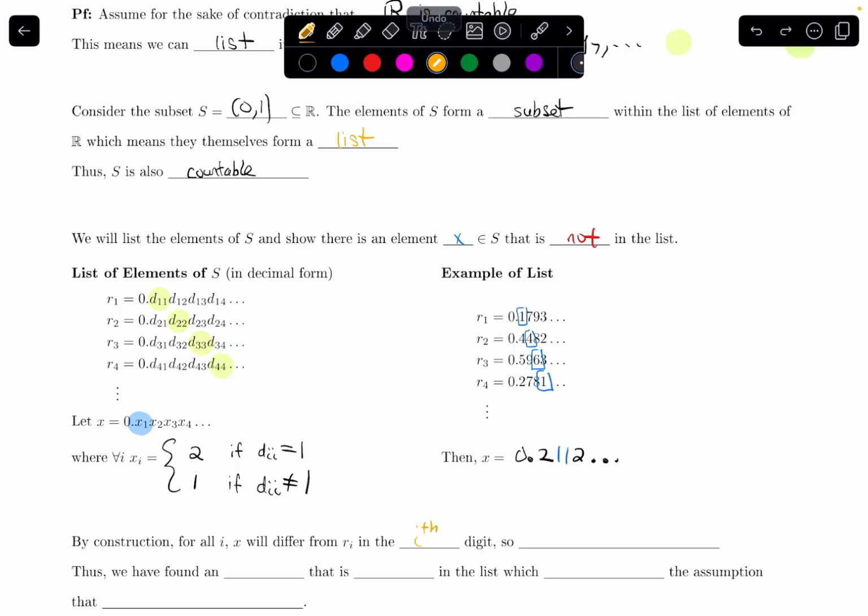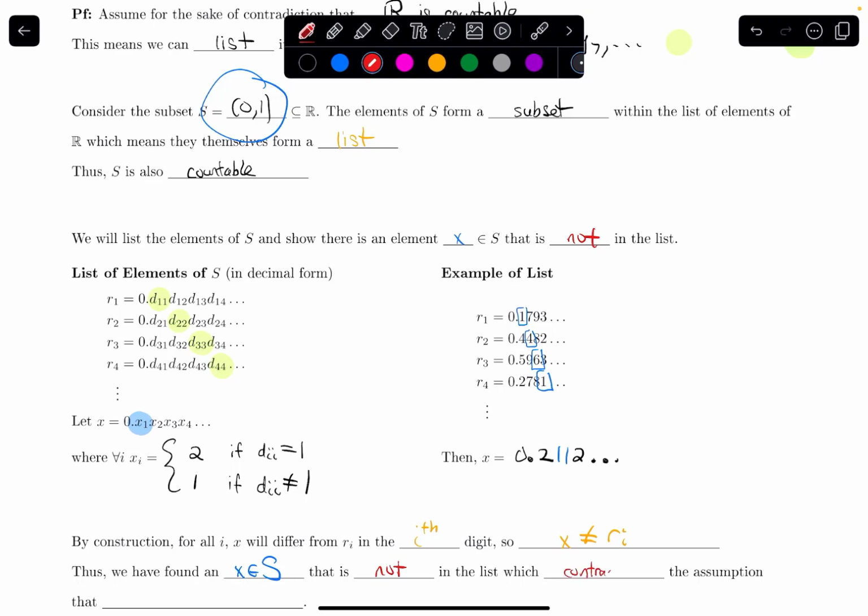So as a result, my number x that I'm making is not equal to ri. That's going to be true no matter which one of these ri's I pick, because it's always different in one digit. So this means we have found a number x that's in my set S. It's something between 0 and 1, because it'll be 0 point a bunch of stuff, either 2s or 1s. So it's between 0 and 1. But it's not in the list. It's not on the list. And that is a contradiction.